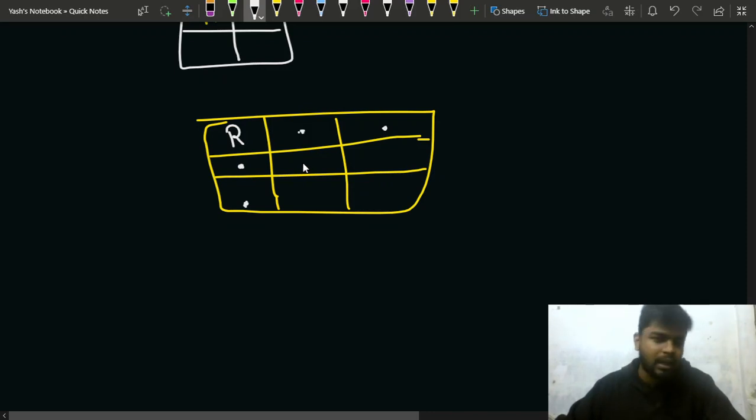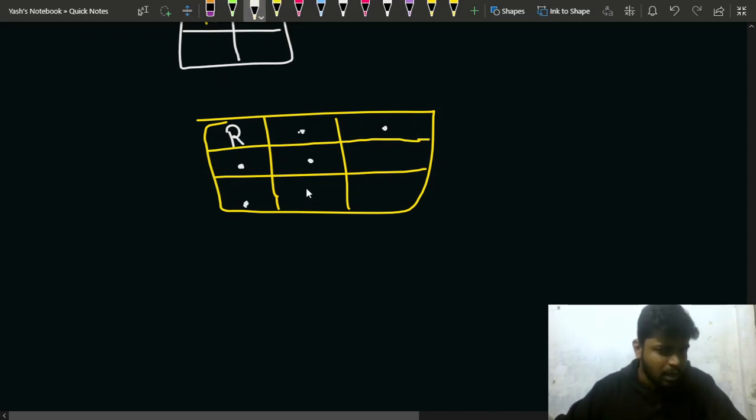No, because earlier we saw in the case of 2 cross 2 that if we keep an R here and it moves up or towards the left, it will collide, it will be defeated by the first rook, right? That is why we cannot do it. So that is why we cannot keep any rook here as well.